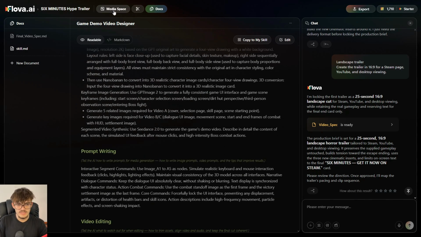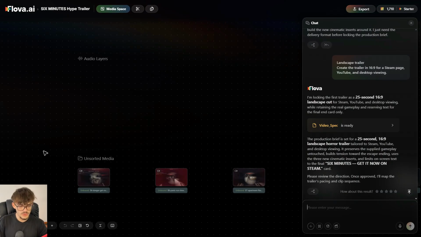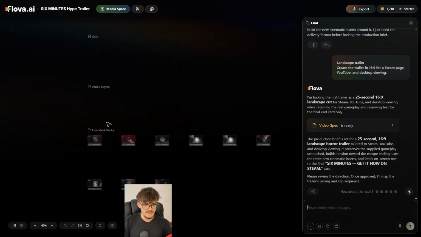I'm gonna come back to the media space over here on the top. And another thing I wanna show you, we have the canvas mode, that is basically this kind of board view, but also if you want, you can switch to list mode.